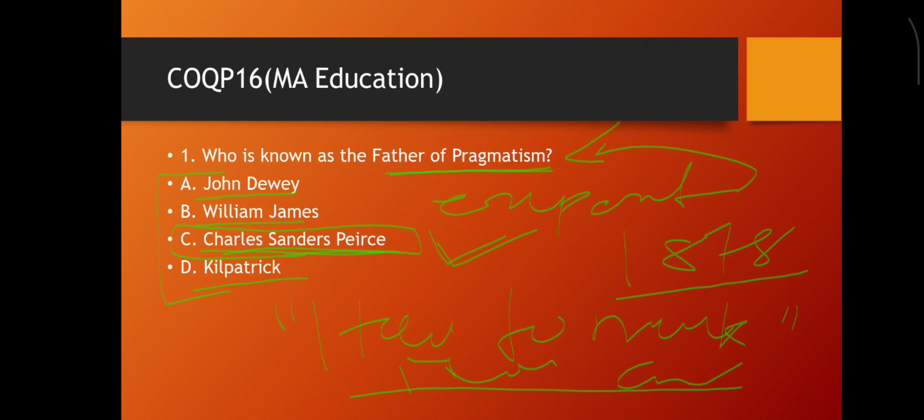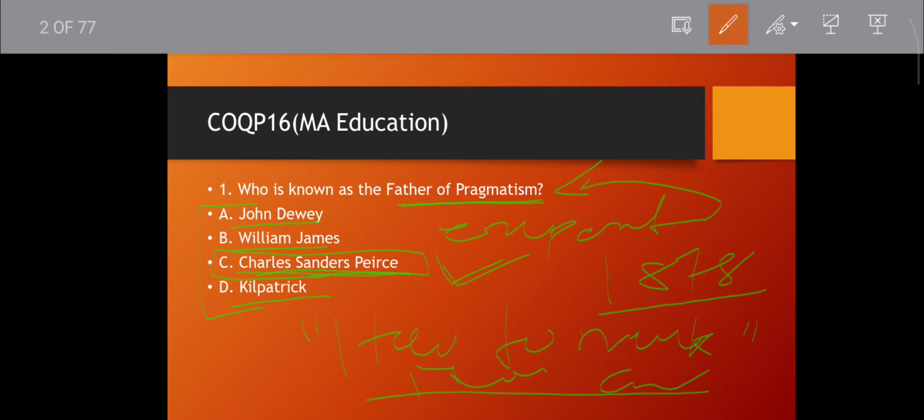Just wait. Kilpatrick is related with what? That is the project method. Then John Dewey is the father of educational pragmatism; the pragmatist philosophy is used in education.